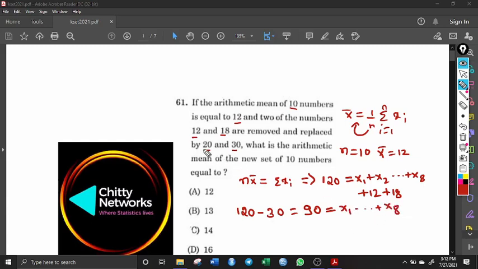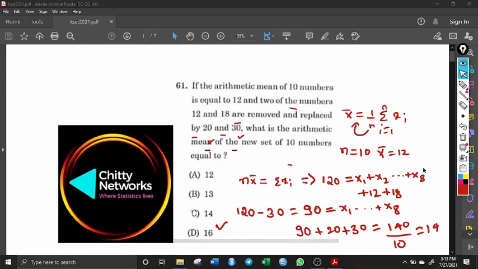Now they are adding 20 and 30. So to this 90 I am adding 20 and then I am again adding 30. So the total sum is 140, right? And how many observations are there? Again 10 observations. So 140 divided by 10, this is 14. Answer is C. Okay, this is the right answer.